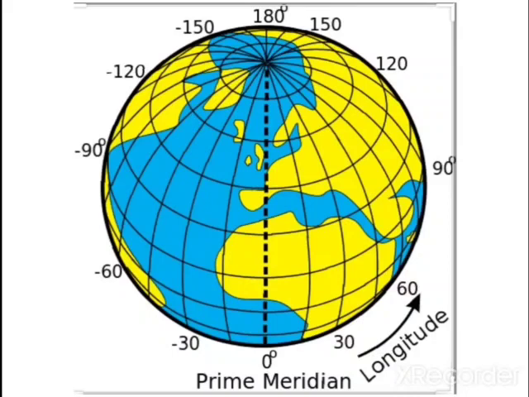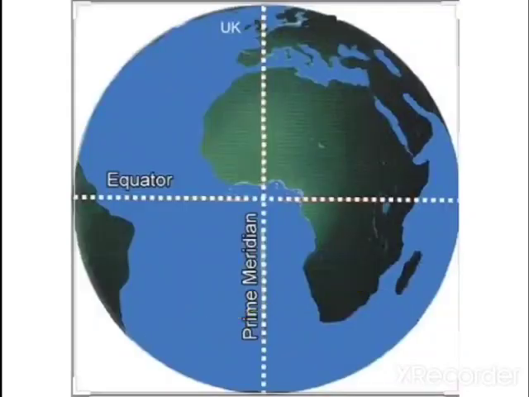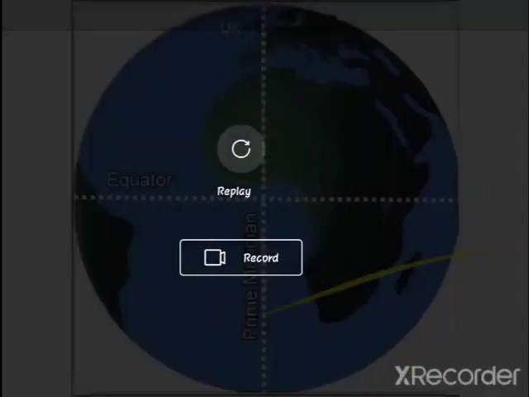Hence it takes about 4 minutes for crossing 1 degree of longitude. Accordingly, the earth has been divided into 24 time zones of 1 hour each. The line of 180 degrees east and 180 degrees west is one longitude, and it is called the International Date Line.